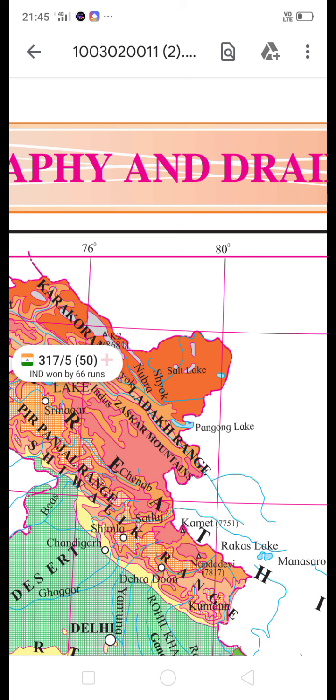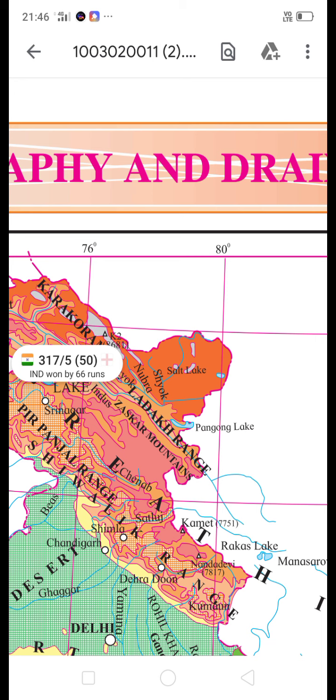Okay. Or there may be questions related to the 5 divisions of India. Which are the 5 divisions of India? The Himalaya, North Indian plain, the peninsular region, coastal plain and island groups. If there is this type of question, then you have to write in short all these physiographic divisions' information.